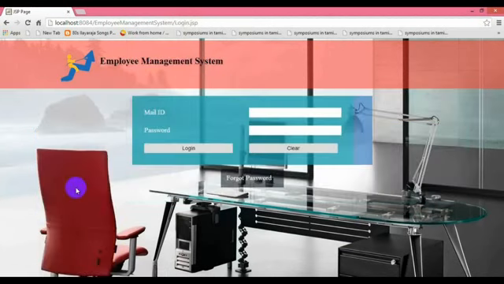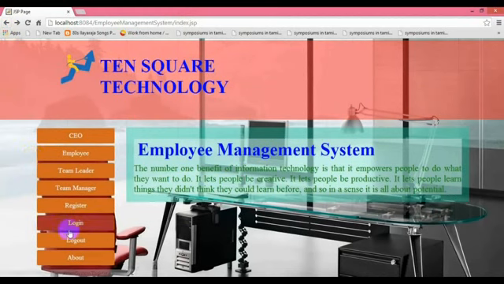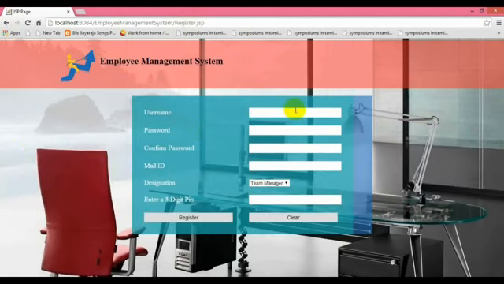Next is the team manager. We did not create a team manager register, so we are going to register. Assign a name for the team manager, that is team manager 1, and the password, which is team manager, and the same password has been provided for the confirmation password.